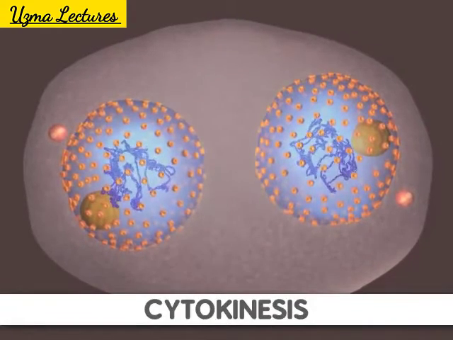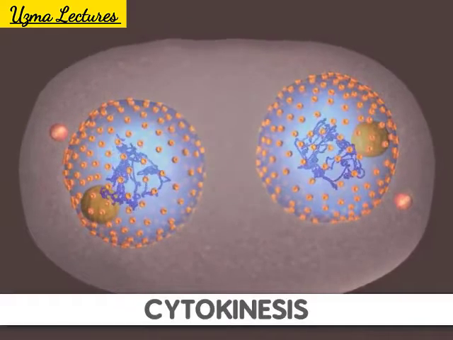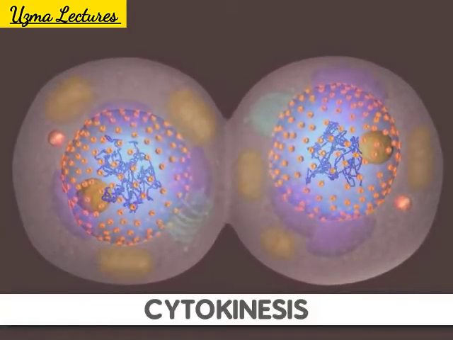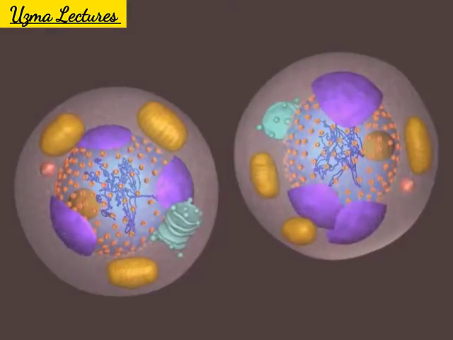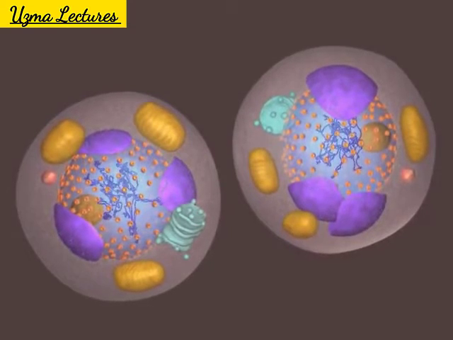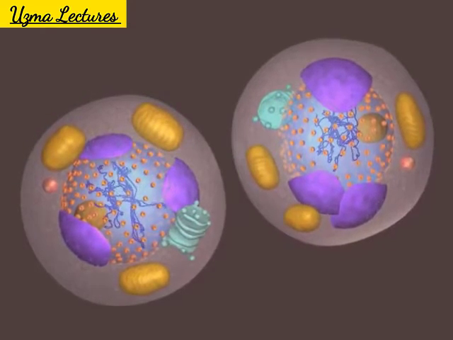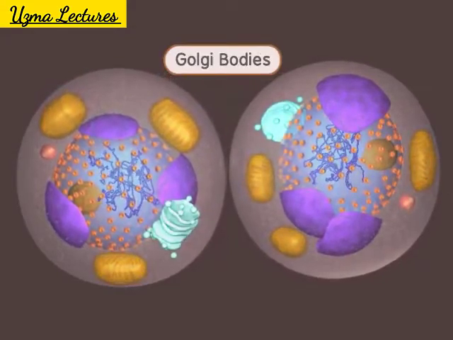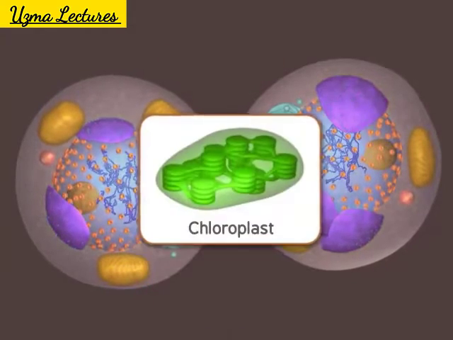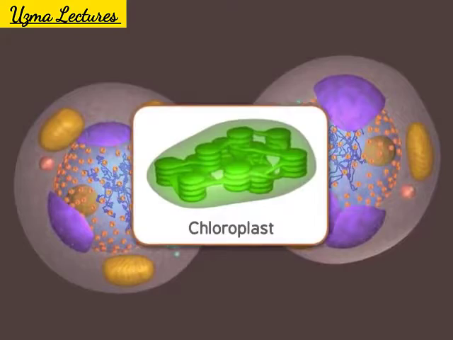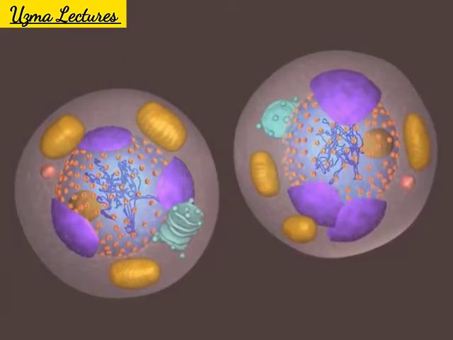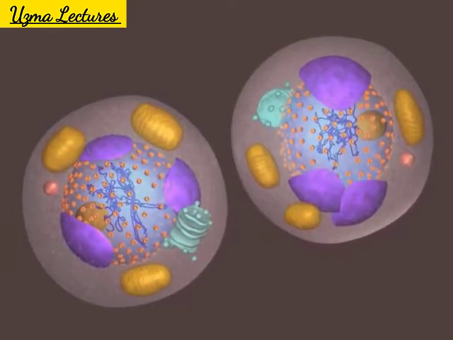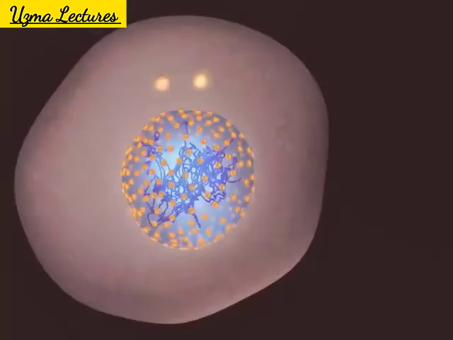Following mitosis, the cell undergoes a process called cytokinesis. First, the cell is compressed by a contractile ring that divides the cell into nearly two equal halves. By now, the organelles in the cell have been replicated and are divided between the two halves of the cell. This includes the mitochondria, Golgi bodies, and endoplasmic reticulum. The plant cell also has chloroplasts. Once split, the two new cells are now fully in the G1 stage of the interphase and ready again to begin their growth. Let's watch the process one more time.